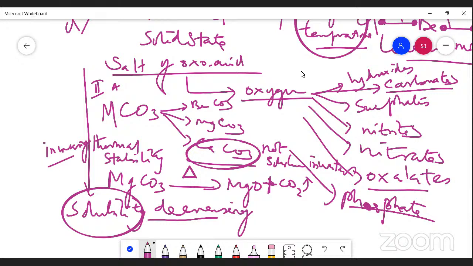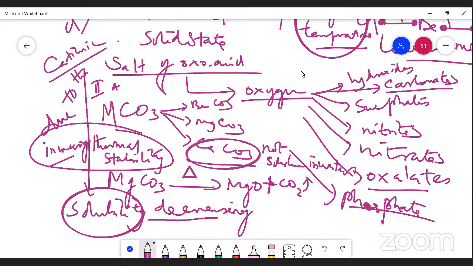Next, what's the reason for this? The question is asking for the reason for its thermal stability. It increases because the cationic size is increasing. While moving down the groups, the cationic size increases, so the thermal stability increases due to the increasing cationic size. What is cationic size? You know that. Beryllium is small in size, whereas for magnesium and beyond, while moving down the groups, the size increases.